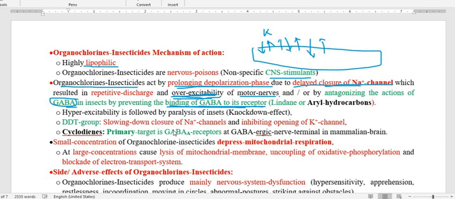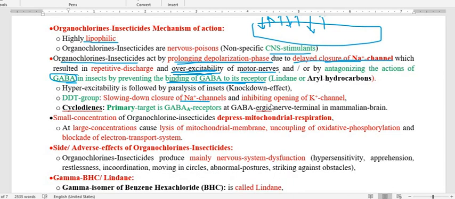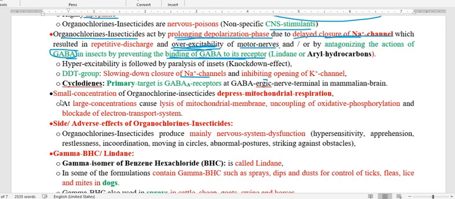So its activity is, first, through the sodium channel and the prolonged inhibition of the opening of the potassium channel, and the second is through GABA. In addition to that, a small concentration of this organochlorine also depresses mitochondrial respiration. And at high concentration, this organochlorine ruptures and lyses the mitochondrial membrane. And as we know, within the mitochondria mitochondrial respiration is going on, so it will uncouple the oxidative phosphorylation, which is a pathway of ATP generation, and therefore blocks the electron transport system.